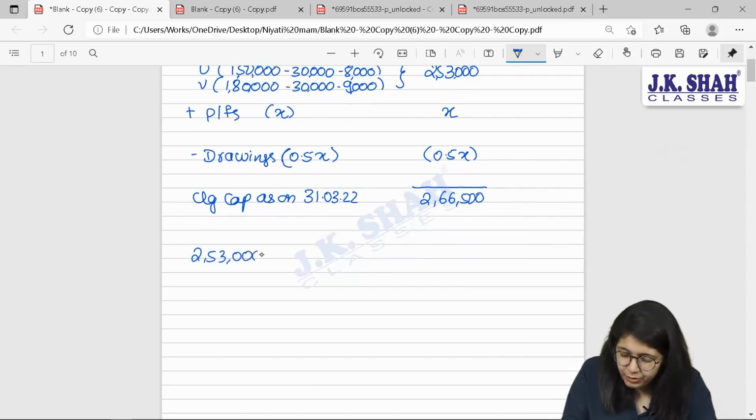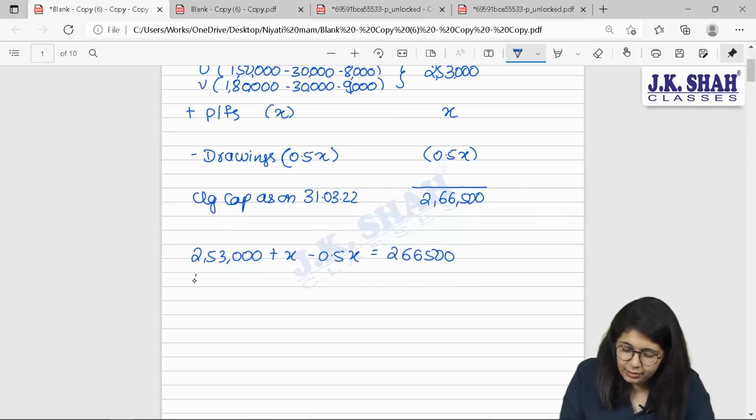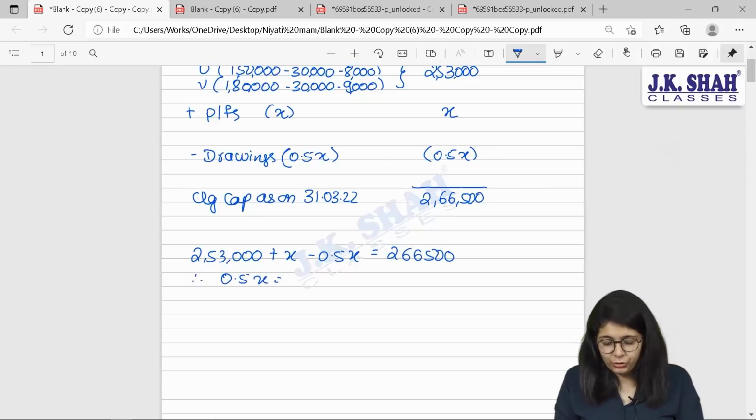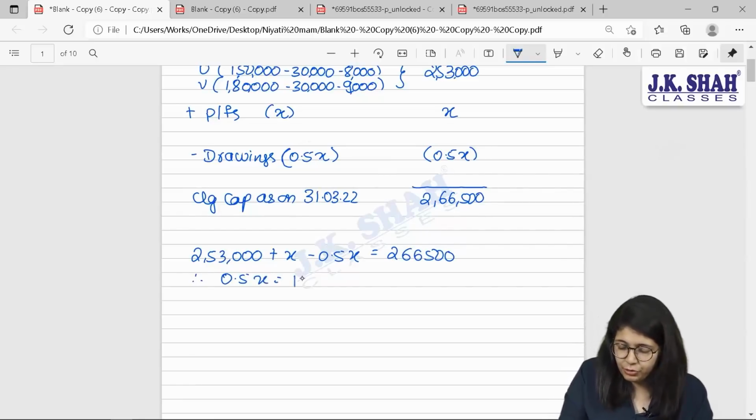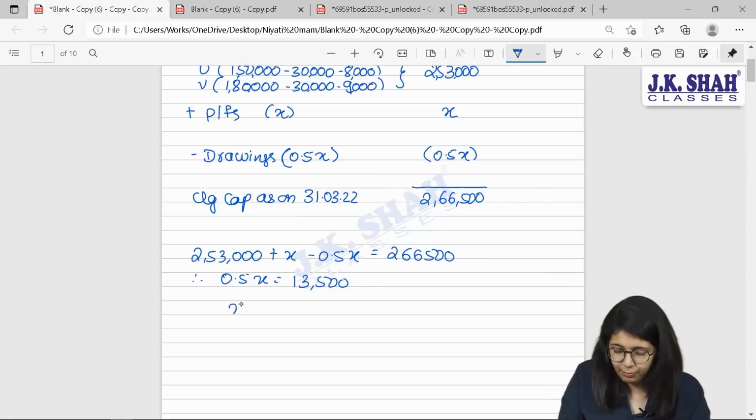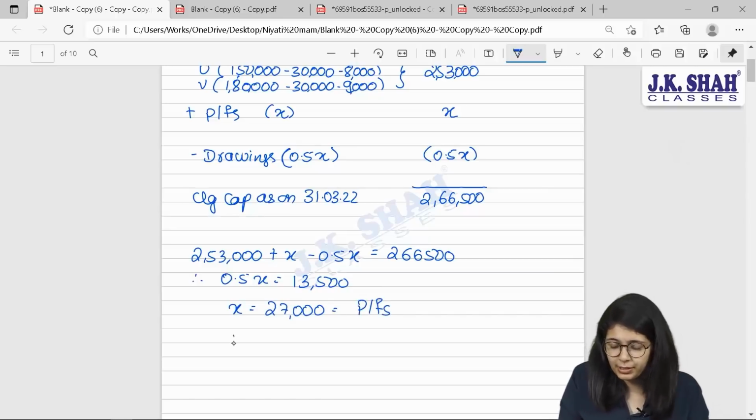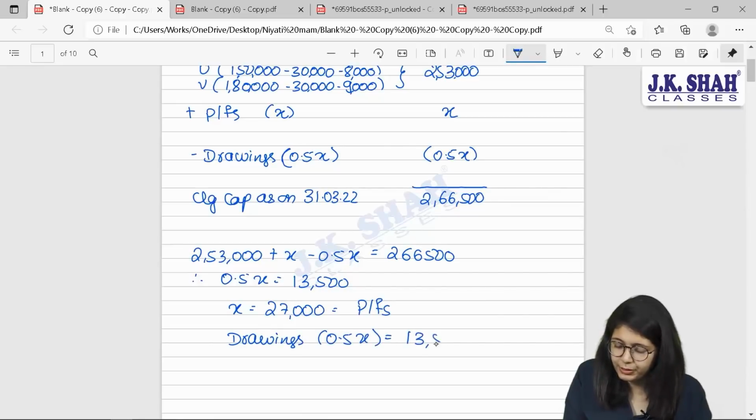2,53,000 plus x minus 0.5x shall give you 2,66,500. Therefore, 0.5x will be equal to 13,500. You will get your balance of x as 27,000. What did we term x as? X was your profits earned during the period of 3 months. And beta, your drawings are 0.5x. That gives you 13,500 rupees.